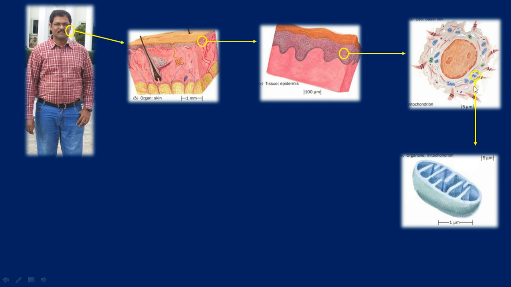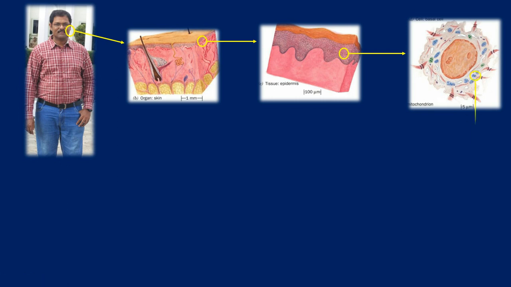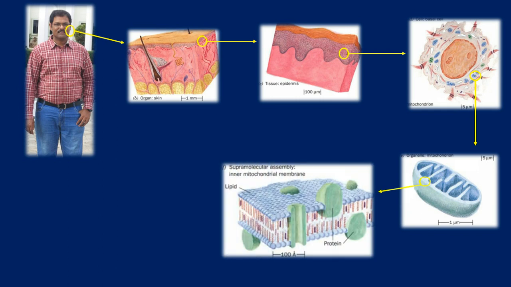So these organelles are made up of different types of ultrastructures, macromolecules. This is one of the complicated structures which makes an organelle: the plasma membrane. This is one part of an organelle.